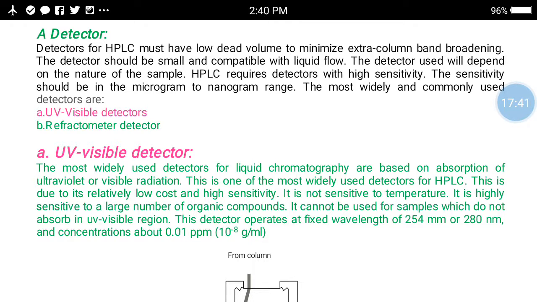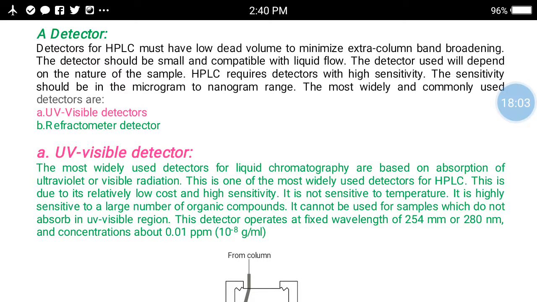The detector for HPLC must have low dead volume to minimize extra column band broadening. The detector should be small and compatible with liquid flow. The detector used will depend on the nature of the sample.